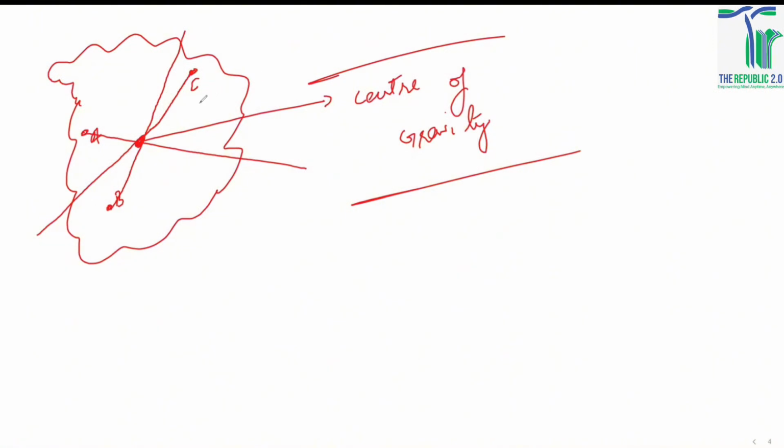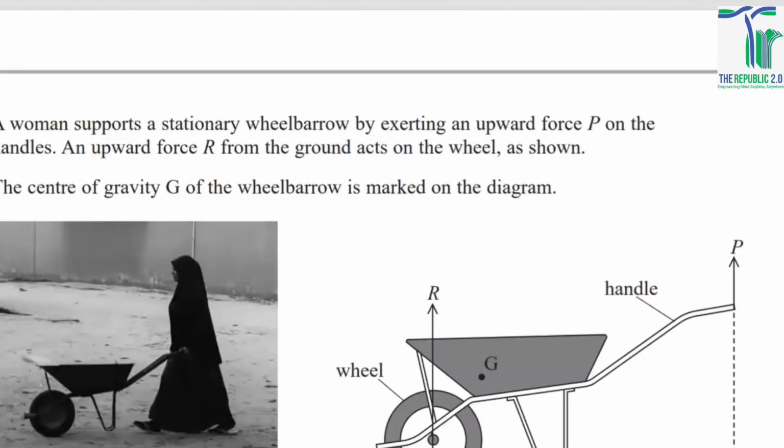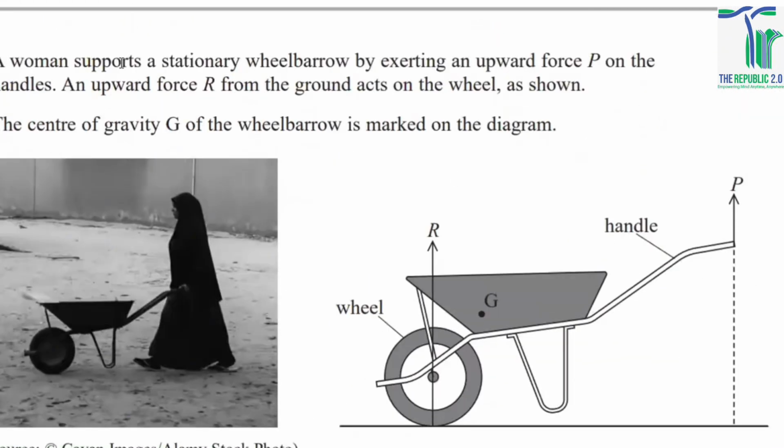And now we'll talk about a question that has been in the past paper from this topic. It is 2022, I guess. If I read this question out for you guys, a woman supports a stationary wheelbarrow by exerting an upward force P on the handles. An upward force R from the ground acts on the wheel. This is the upward reaction force on the wheel. The center of gravity of the wheelbarrow is marked on the diagram. So this is the center of gravity, where all the weight of the wheelbarrow would be concentrated.